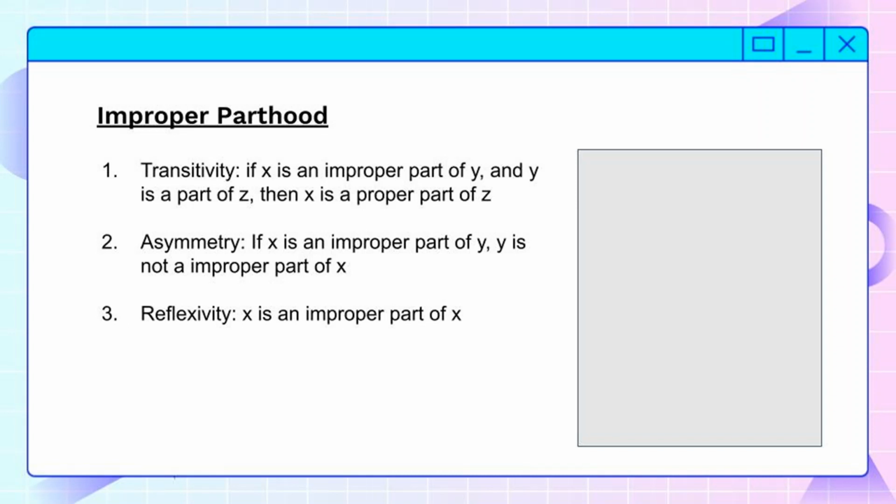However, it also has a different property. Instead of irreflexivity, it's reflexive. The board can be a part of itself. The wall can be a part of itself. So improper parthood is similar, except that the whole actually can count as an improper part of itself.